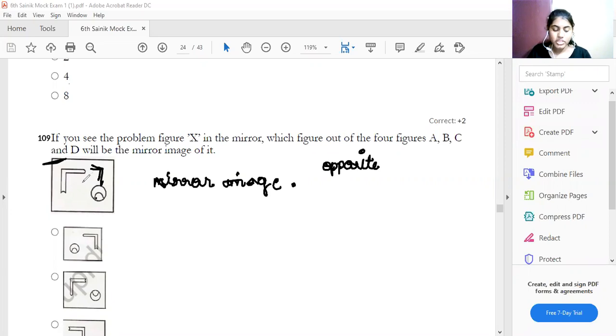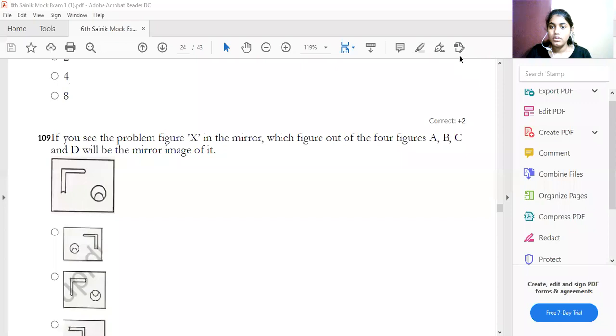Which one is the answer now? Let me see the answer. Which one is the answer now?